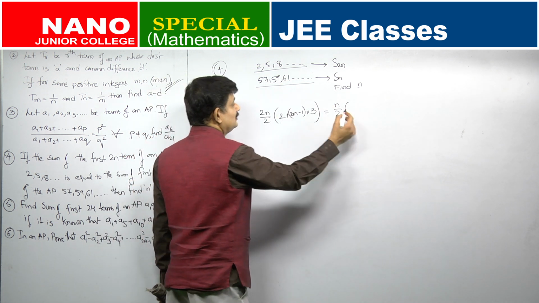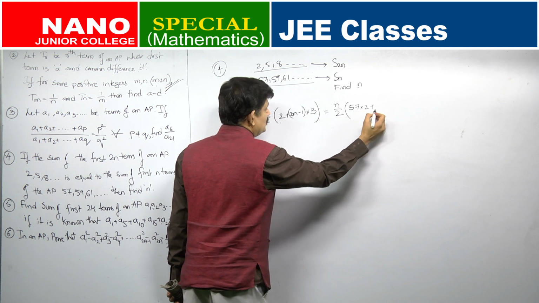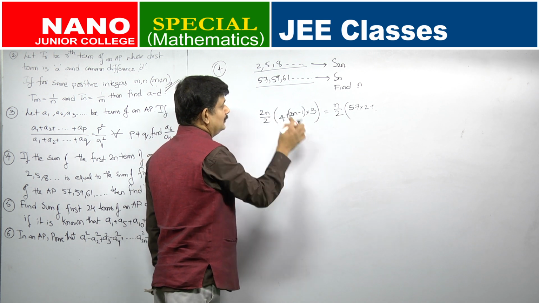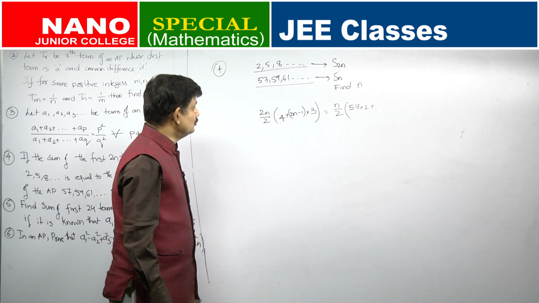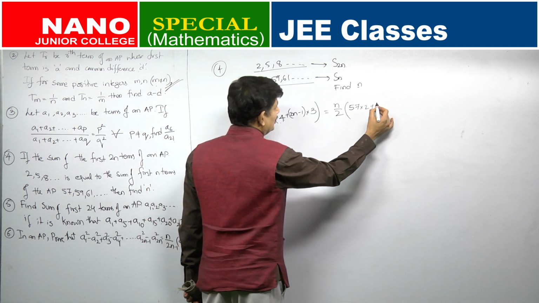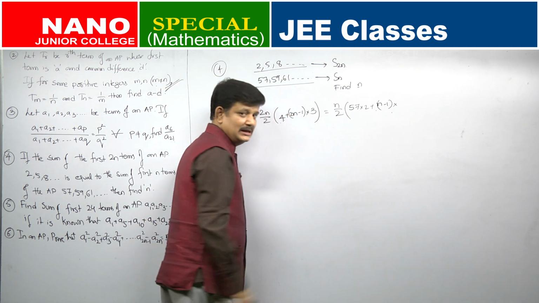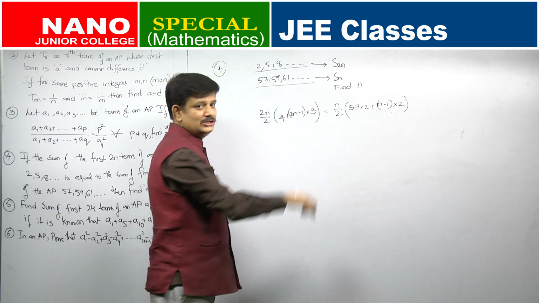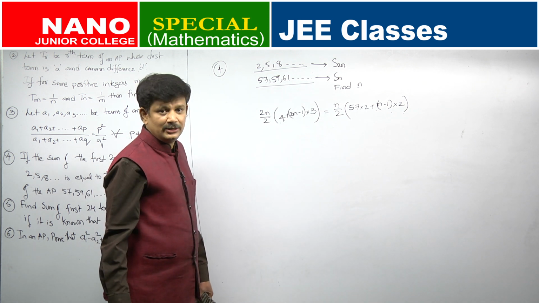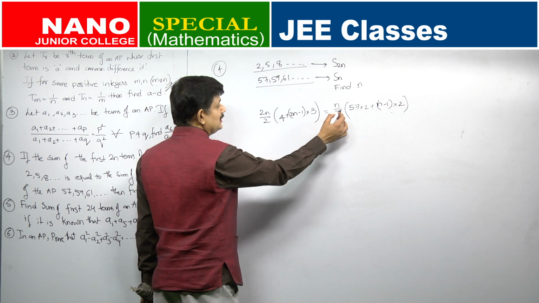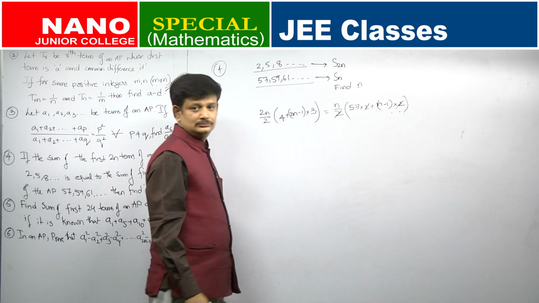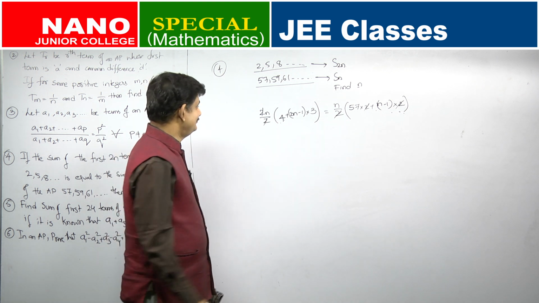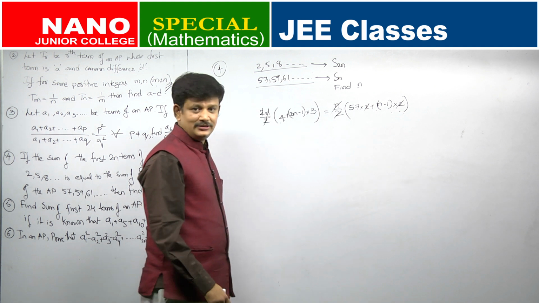So for the second AP, what is the first term? 57. So 2a, 4 plus, here also 2a, 57 into 2 plus n minus 1, the number of terms are n only here, n minus 1 into d. The common difference of this particular AP is 2. So can I see that 2 is getting cancelled here? These two 2's are also getting cancelled. n is getting cancelled by n here.